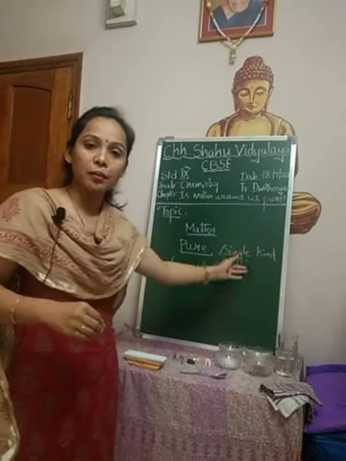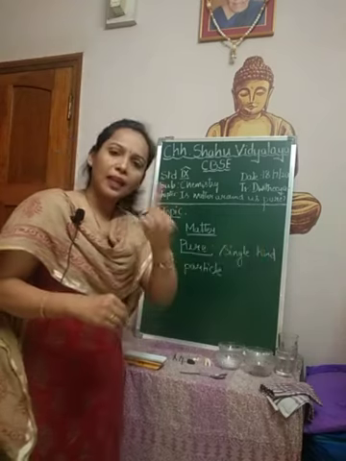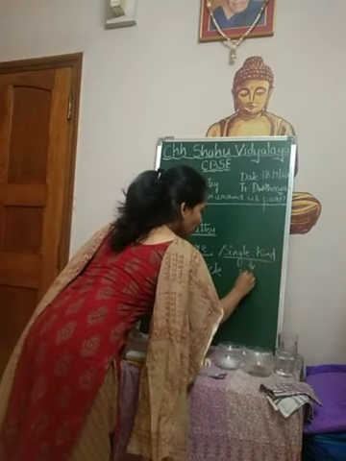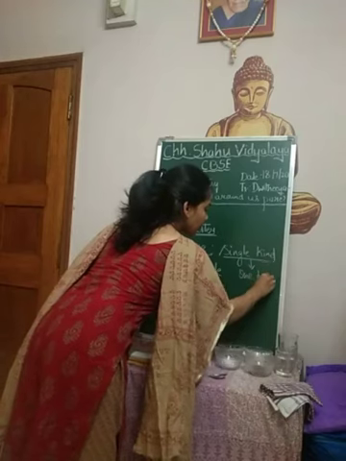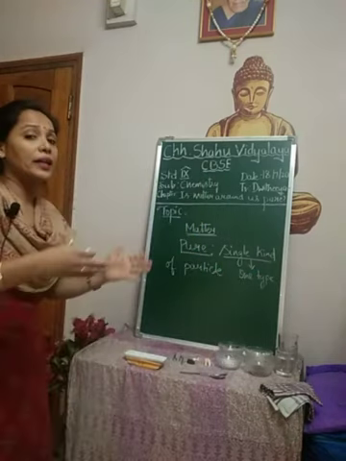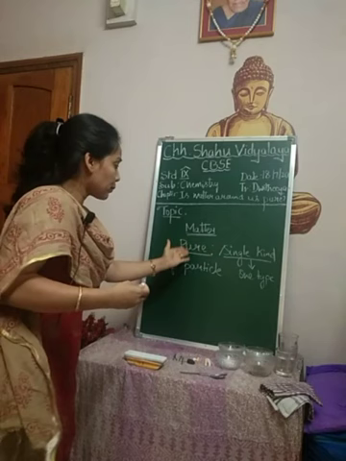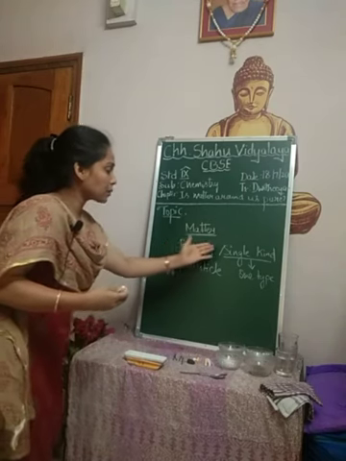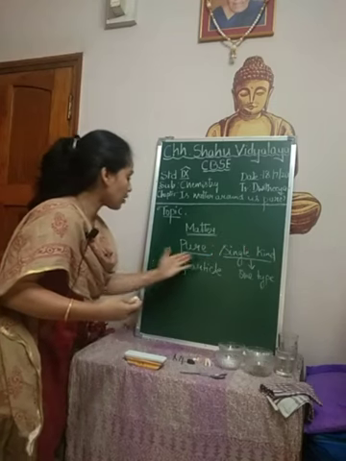Single kind, you know, single means one, kind means type. So it means one type, right? It should be of one type. It should not be of different types. Now I'll go in detail now. A pure substance or a pure matter is something which is made up of a single kind of particle.